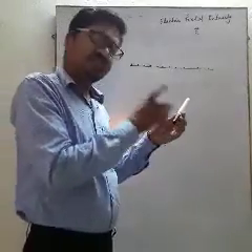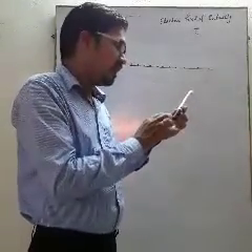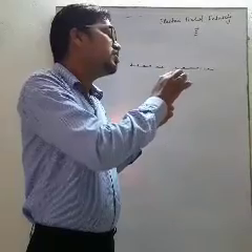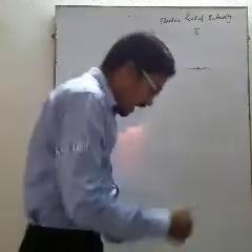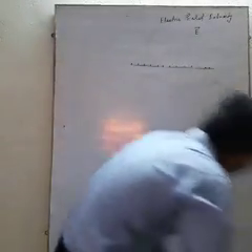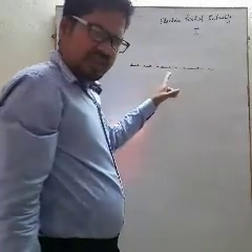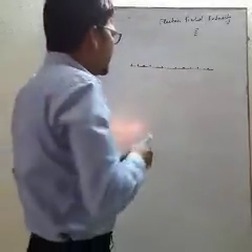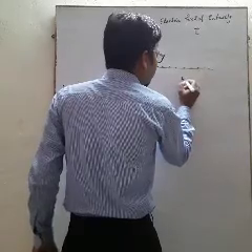In this case, if charge is given to this conductor, the charge will be uniformly distributed over its length. In that case, the density of the charge is known as linear charge density.